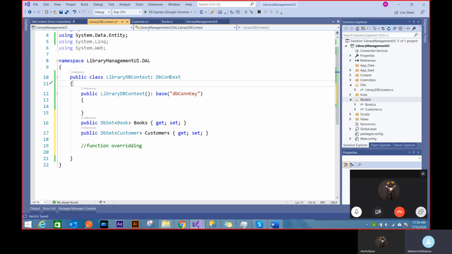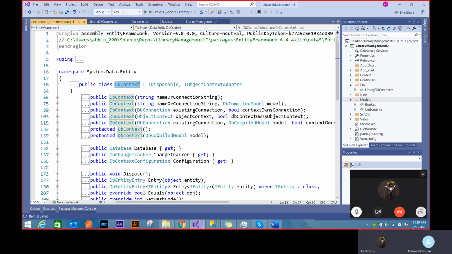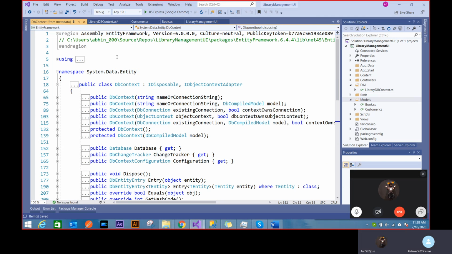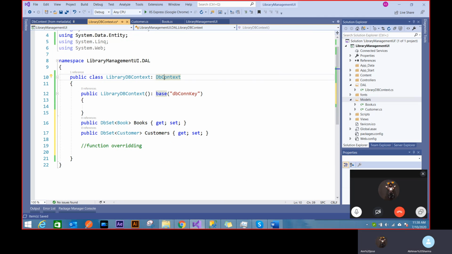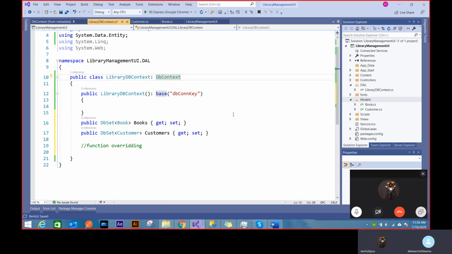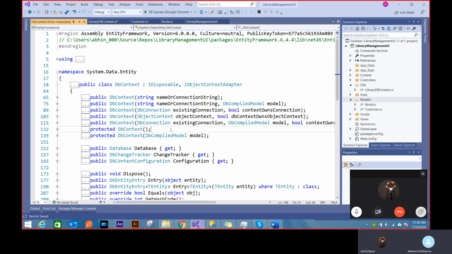So what happens is there's some function in the DbContext class that I can use. You can see that there's a function called OnModelCreating, right? So you put the F12 to come to here. F12, you can even right click on this and you can say go to definition. See, it's F12. That's how I come to this class because it's very difficult for me to remember those functions, right? I have to see what this class is. And this is for function overriding.